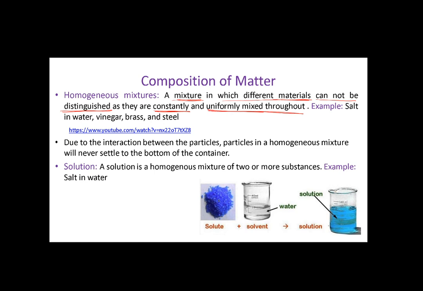Like what? Like salt in water. If you get a cup of water and a spoon of table salt, put the salt in the water and stir until the salt is dissolved in the water.